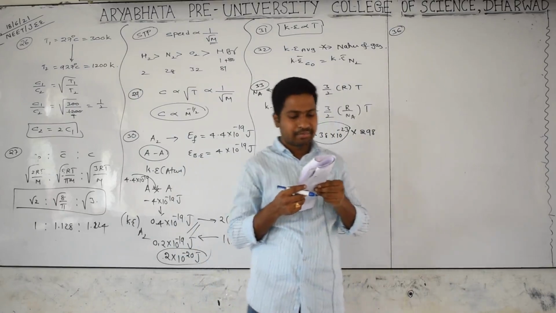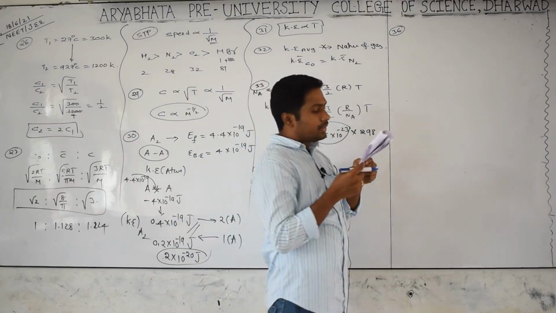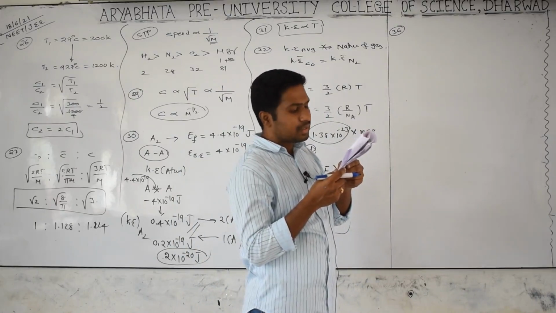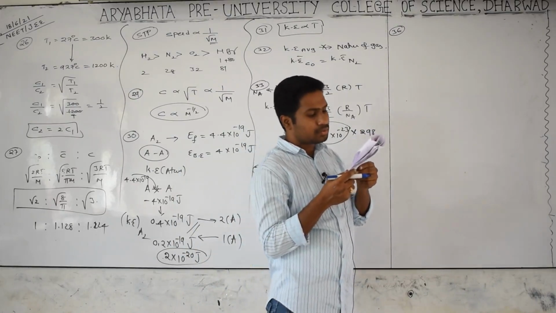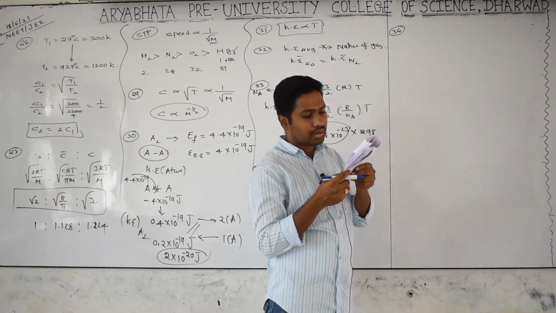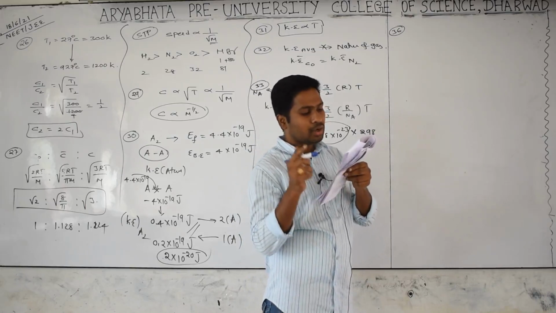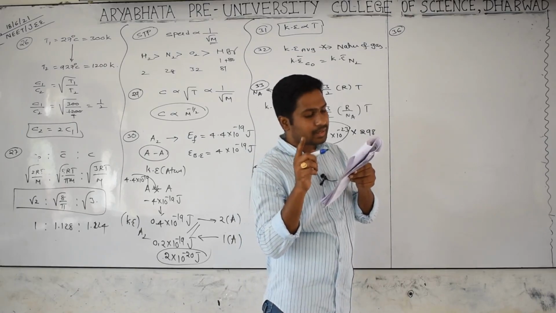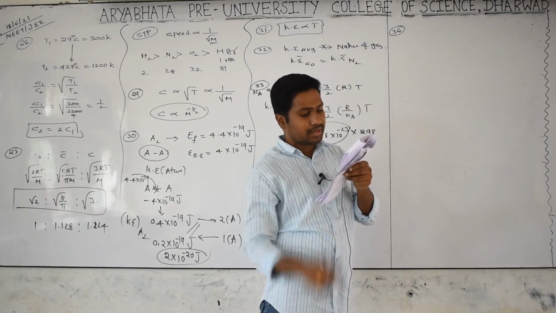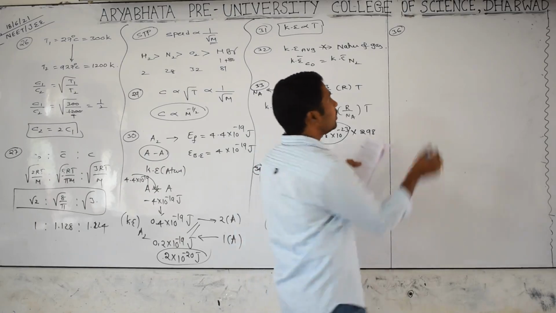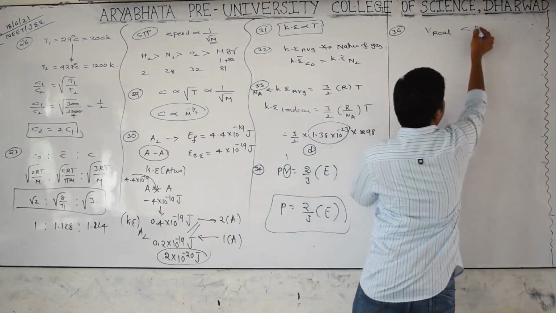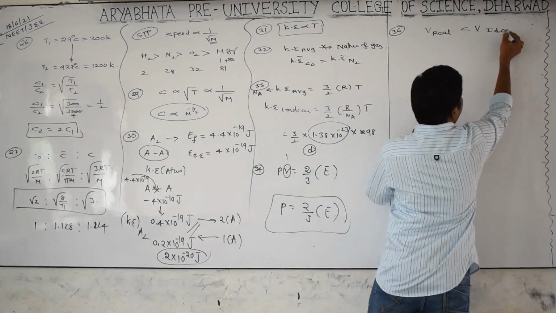Go for the next. A gas at 350 kelvins and 15 bars has molar volume 20% smaller than that of an ideal gas under the same conditions. The correct relation? The real gas volume will be less than the ideal gas volume.